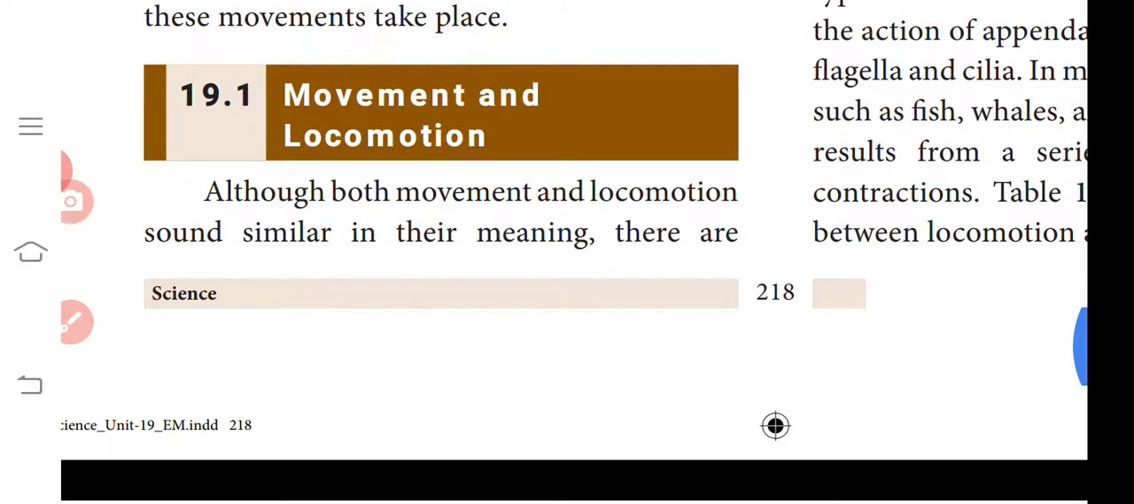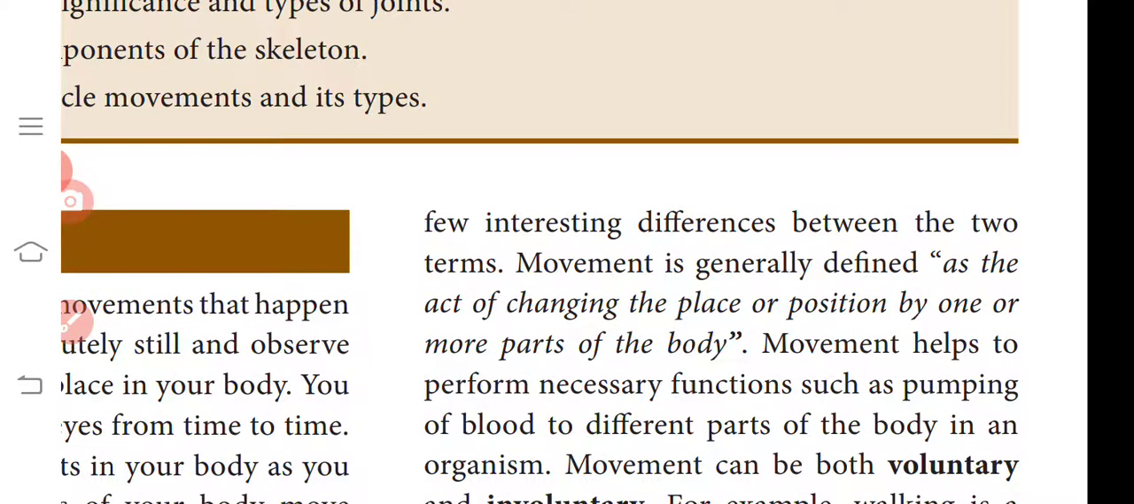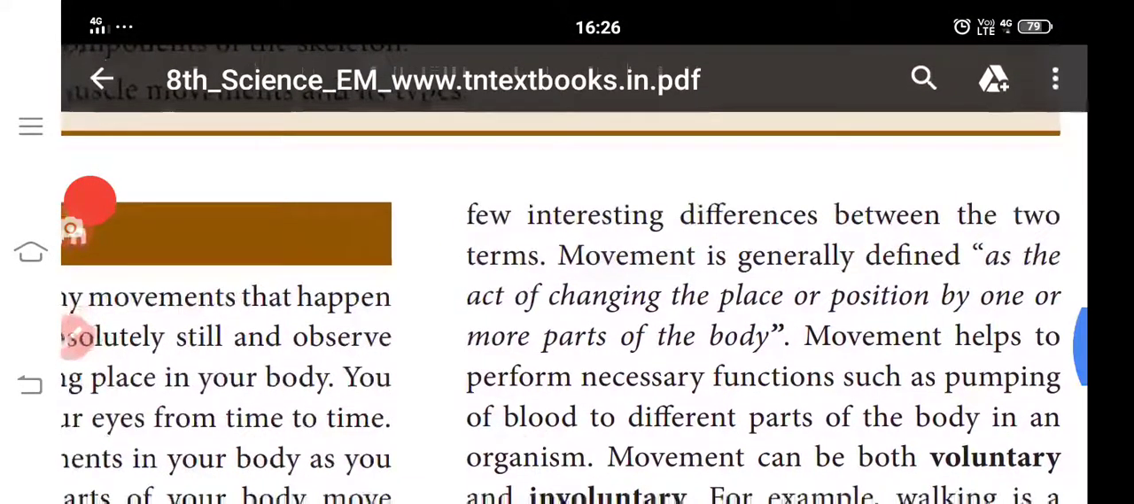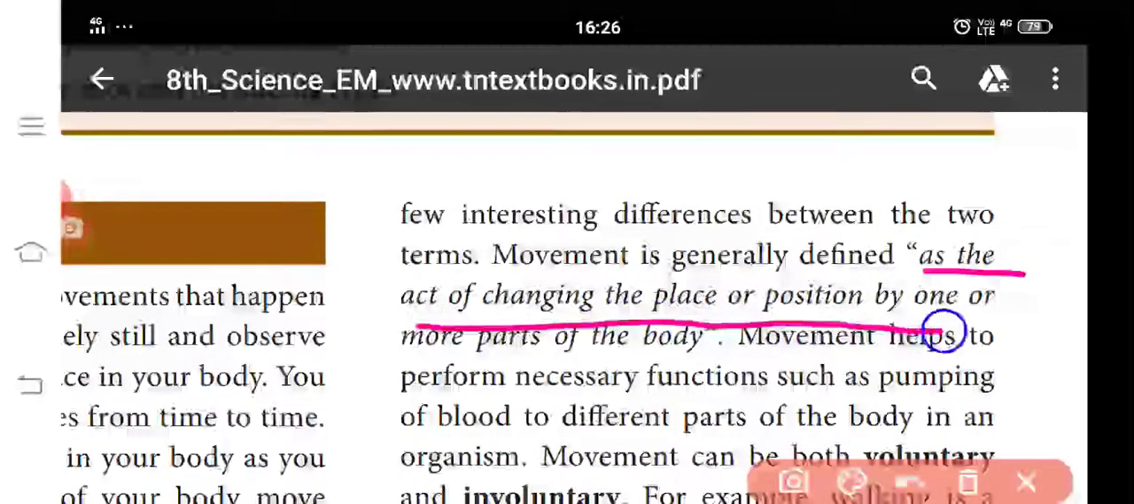Next, movement and locomotion. Although movement and locomotion sound similar in meaning, there are a few interesting differences between these two terms. Movement is generally defined as the act of changing the place or position by one or more parts of the body.